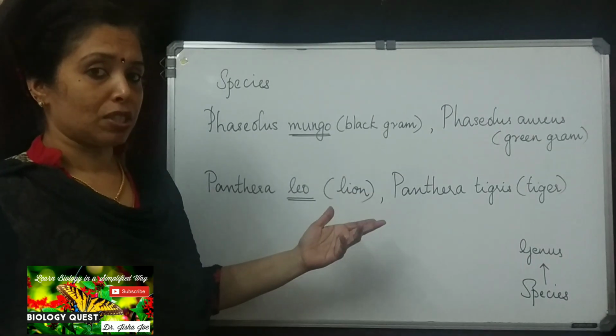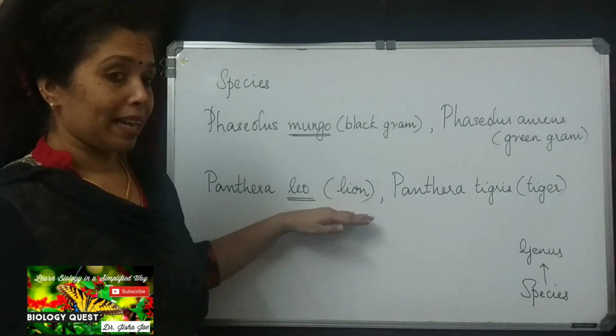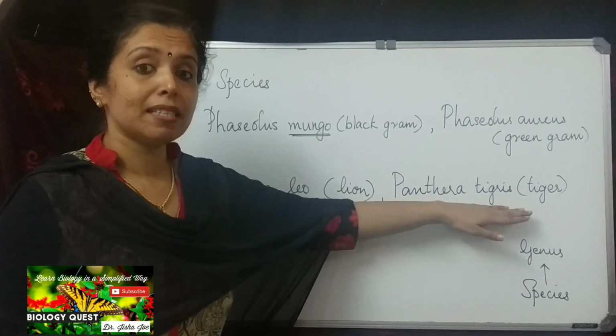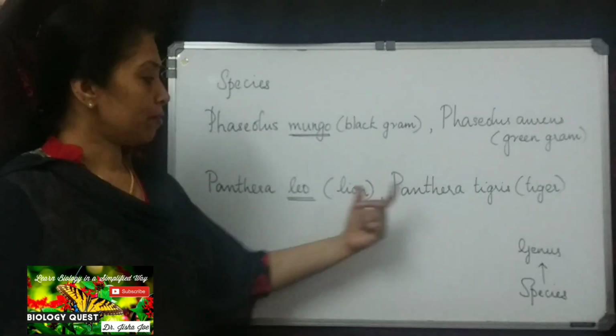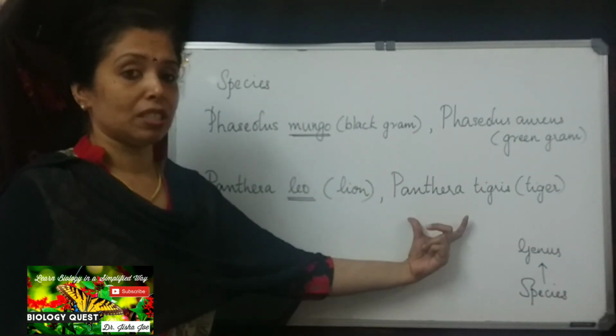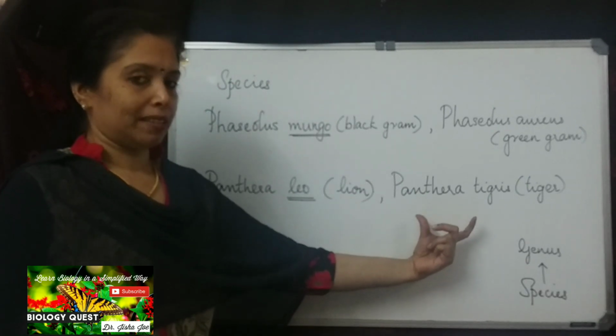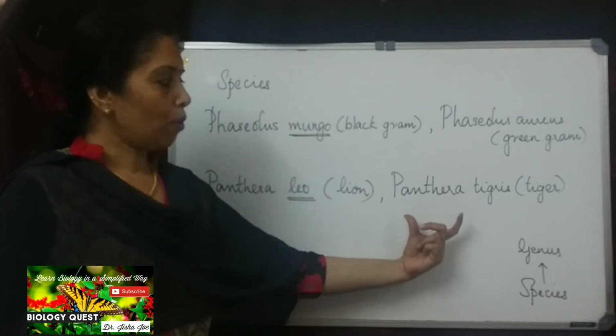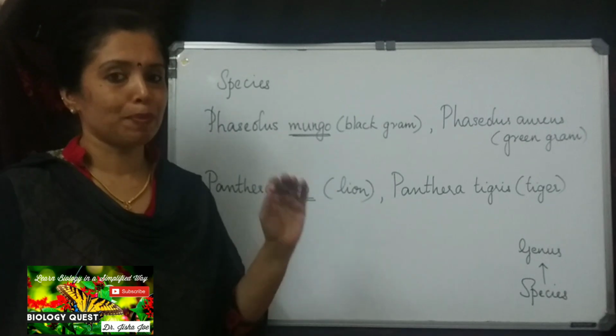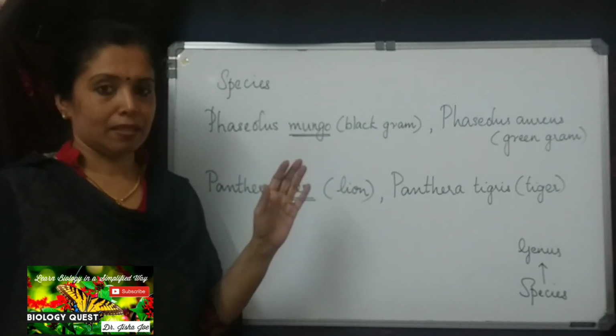Both are different species, but both of them come under the same genus, which is Panthera. So I hope you have understood what is meant by species and what is genus.